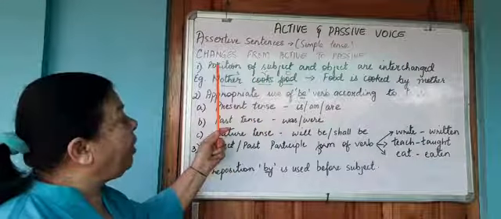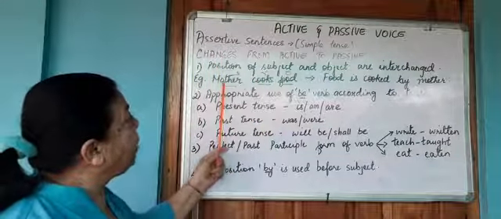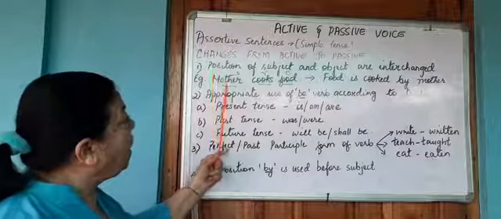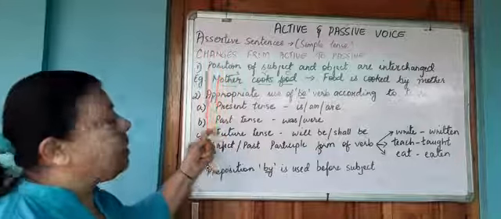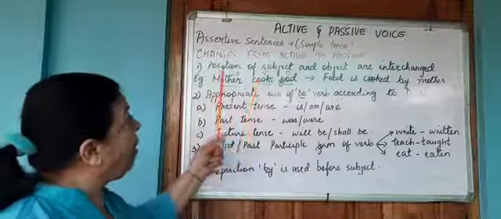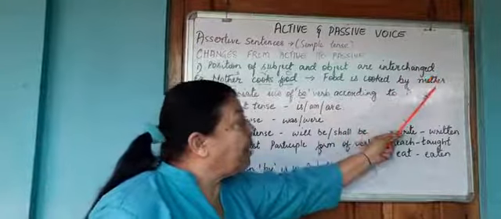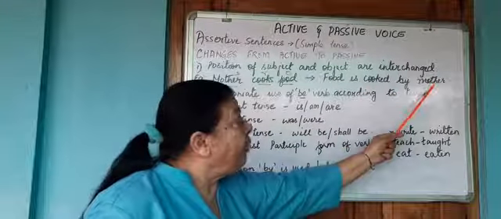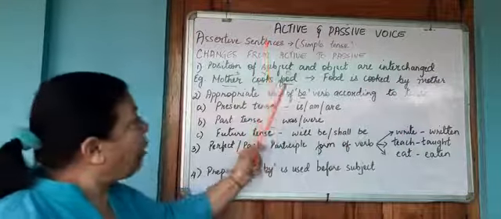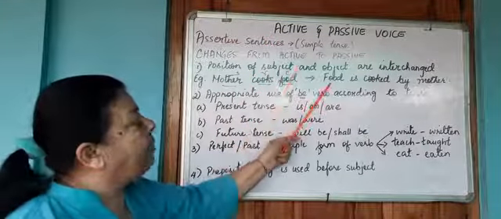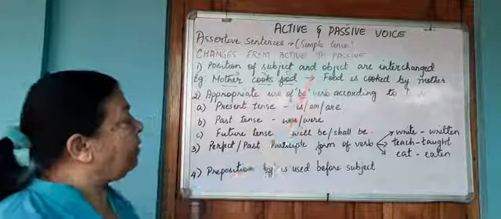So the first rule is that I am going to interchange the subject and the object. So mother, which is in the subject's place, subject is always before the verb, will go now to the place after the verb. And the object which was after the verb now comes in the place of the subject.